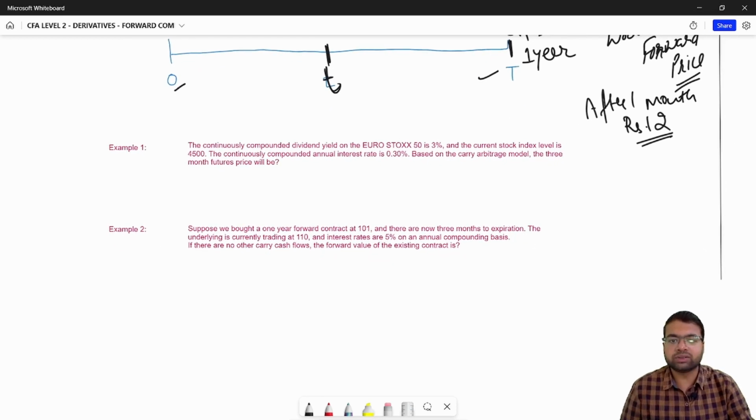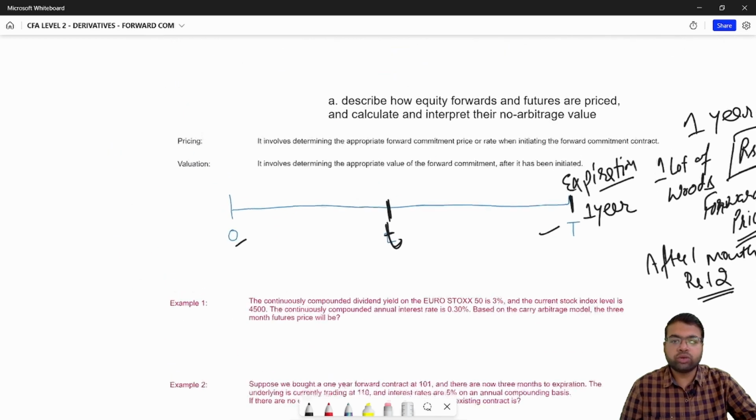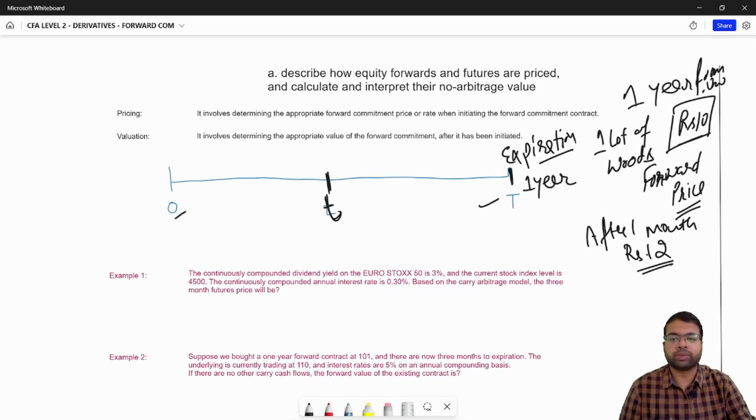The continuously compounded dividend yield on Euro Stoxx 50 is 3% and the current stock index level is 4500. The continuously compounded annual interest rate is 0.3%. Based on the carry arbitrage model, the 3-month futures price will be. So how to determine the futures price?